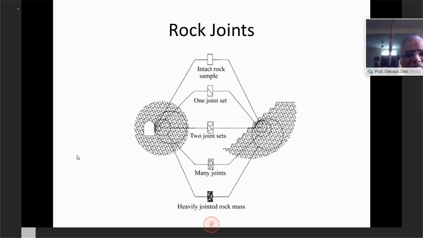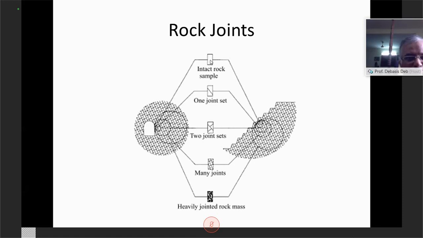This figure shows a tunnel on this side and a slope on this side, in a heavily jointed rock mass. The white part here is the intact rock, which is free from any discontinuity.